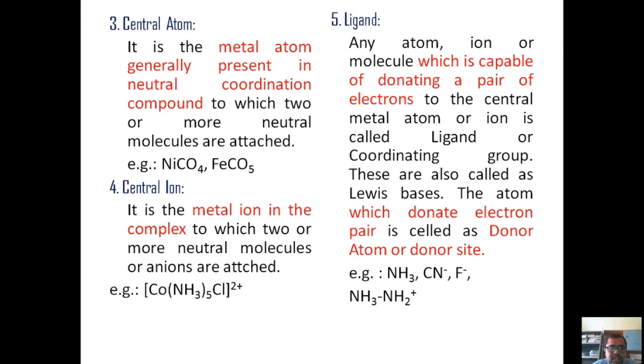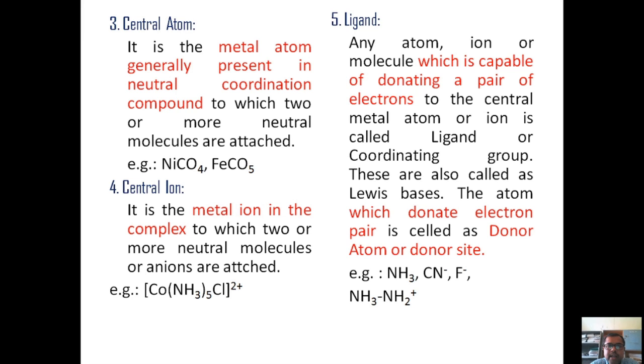Still, the metal atom present in that square bracket possesses a charge, that means an oxidation state of that metal. If it is non-zero, then that metal atom in that complex is called a central ion. So this is a simple definition for central ion. Then the next very important definition related to coordination compounds is the ligand.